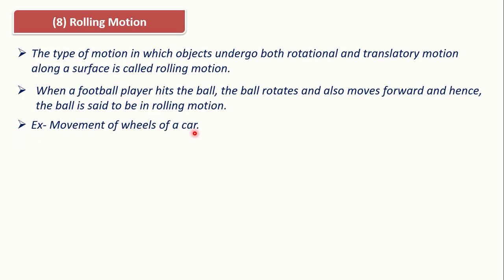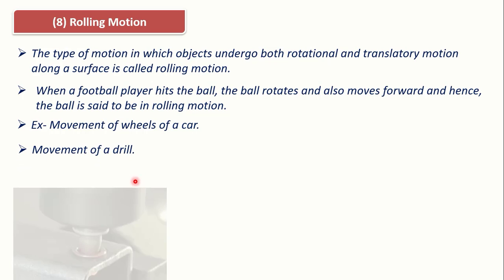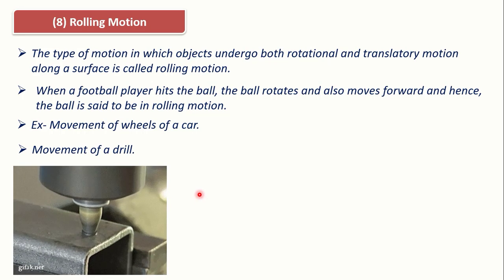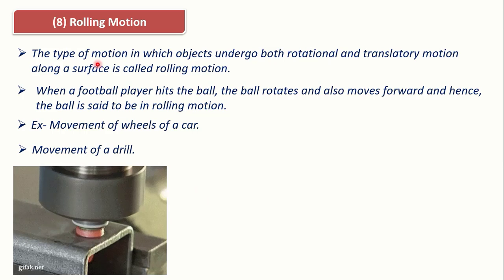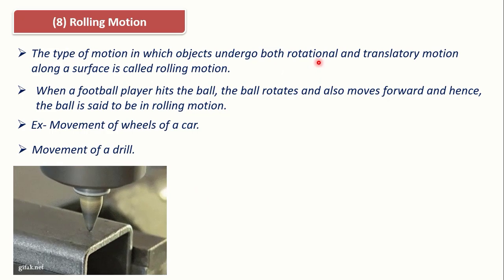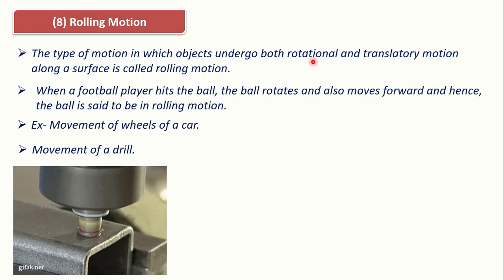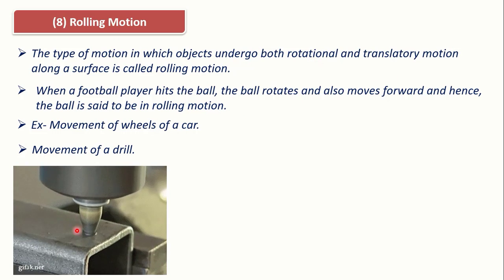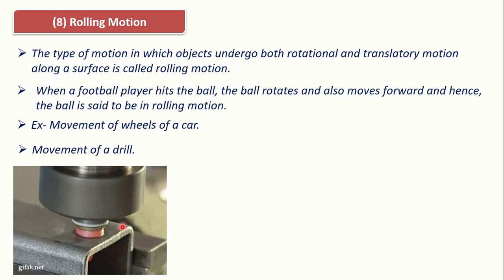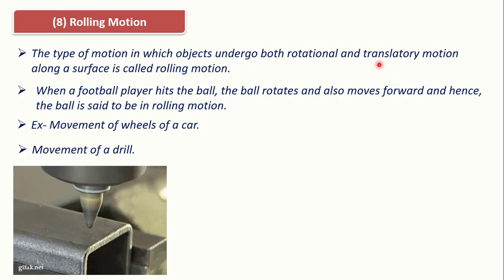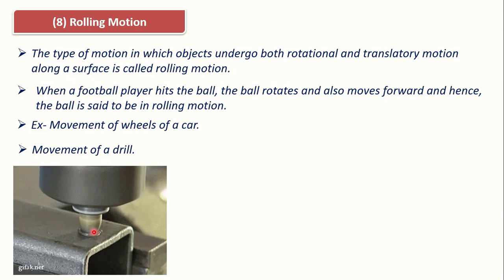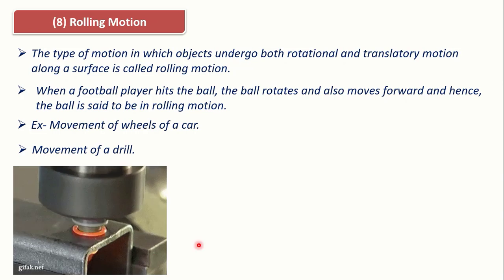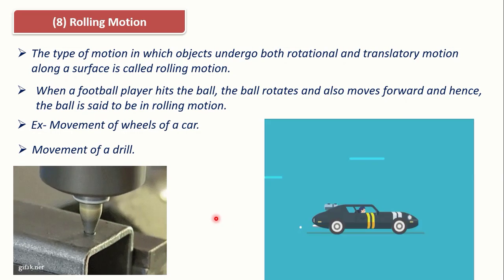Movement of the wheels of the car, movement of a drilling machine. So you can see here the movement of the drilling machine. Here the object undergoes rotational motion as well as a translatory motion. You can see here these parts of the drilling machine are moving, performing a rotational motion, and translatory motion means it is moving from one point to another point. So we can say that this is an example of rolling motion.